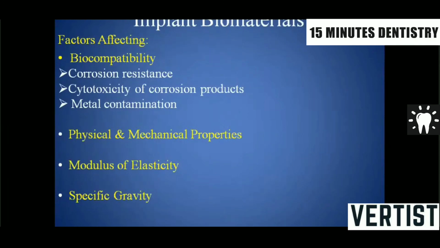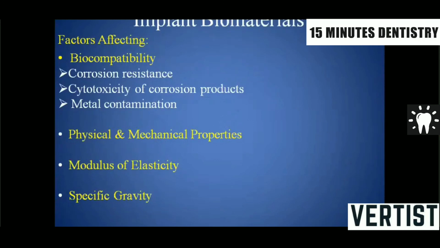The physical and mechanical properties of the material, in terms of strength, should be considered for placing an implant. The modulus of elasticity of the material selected as an implant biomaterial should be similar to the bone, so that as the bone flexes, the same material flexes. If there is a difference in flexing of the material compared to the bone, more force is transmitted to the bone, and resorption or osteoclastic activity around the implant can happen by pressure necrosis.